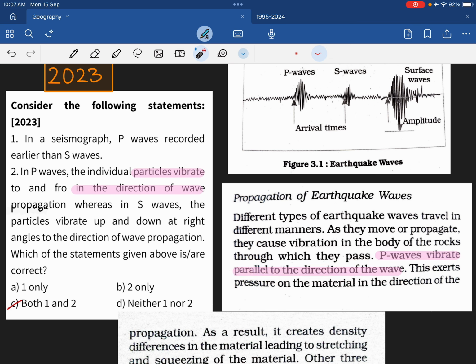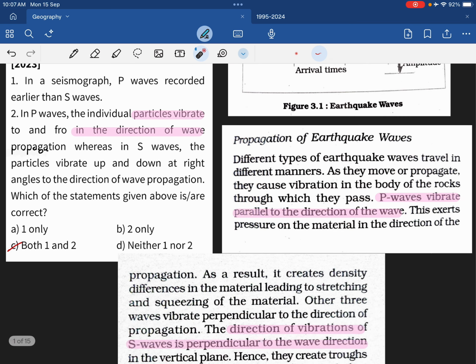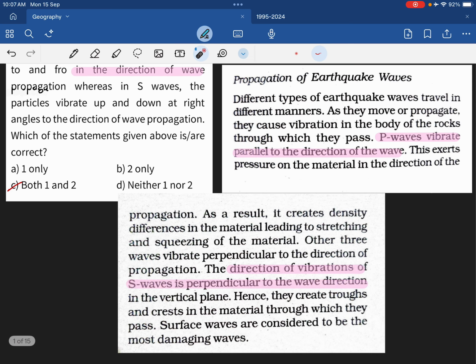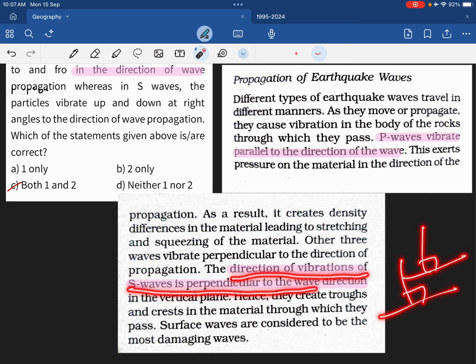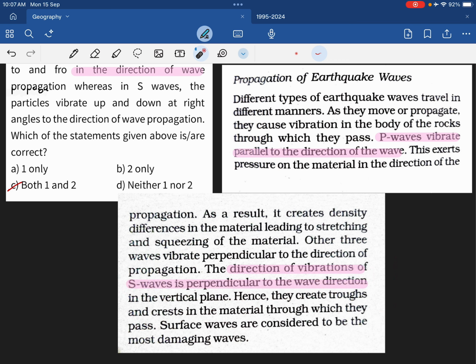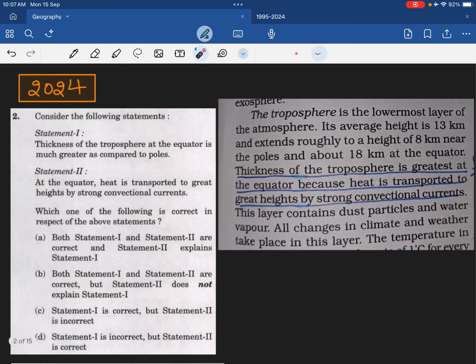This component becomes correct. Then they are asking about S waves, whose particles vibrate up and down at right angles. You see here, the direction of vibration of S waves is perpendicular. Perpendicular means 90 degrees, and also means right angle. So this also becomes right, and the answer is both 1 and 2.